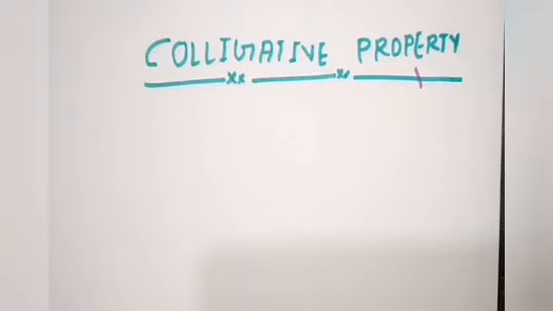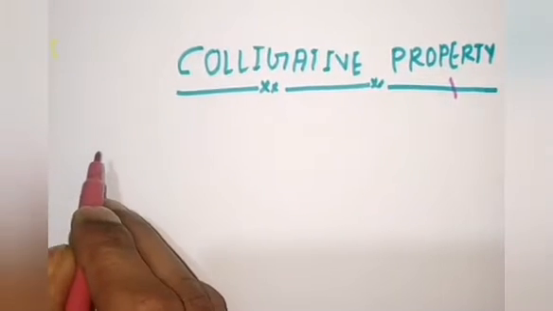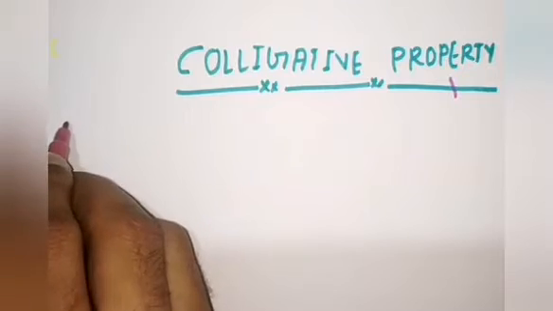So try to understand the colligative property. You can define the colligative property of a solution as the property of the solution which does not depend upon the nature of solute and solvent, rather it depends upon the number, quantity or amount of solute and solvent. It doesn't depend upon the nature of the solvent. It depends upon the quantity or amount of the solute and solvent. I am just writing the definition of colligative property here.